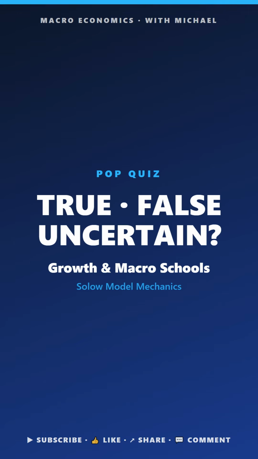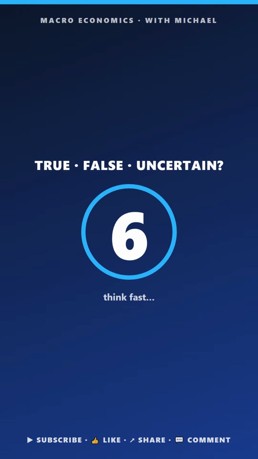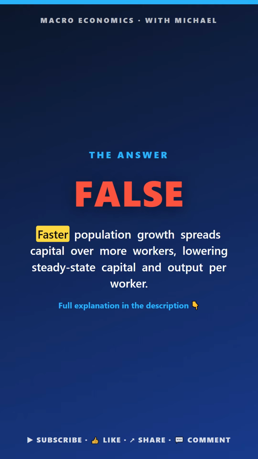Macro pop quiz. Growth in macro, Solow. True, false, or uncertain. A higher population growth rate in the Solow model raises the steady-state level of capital per worker. The answer is false. Faster population growth spreads capital over more workers, lowering steady-state capital and output.